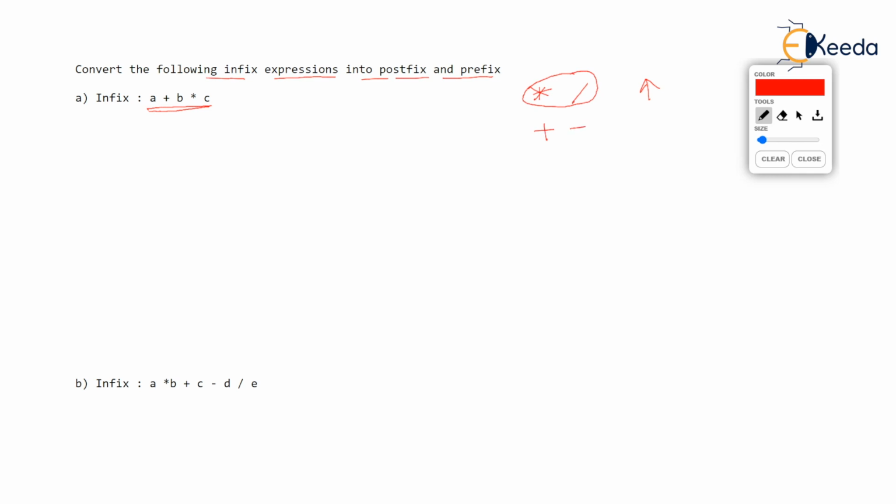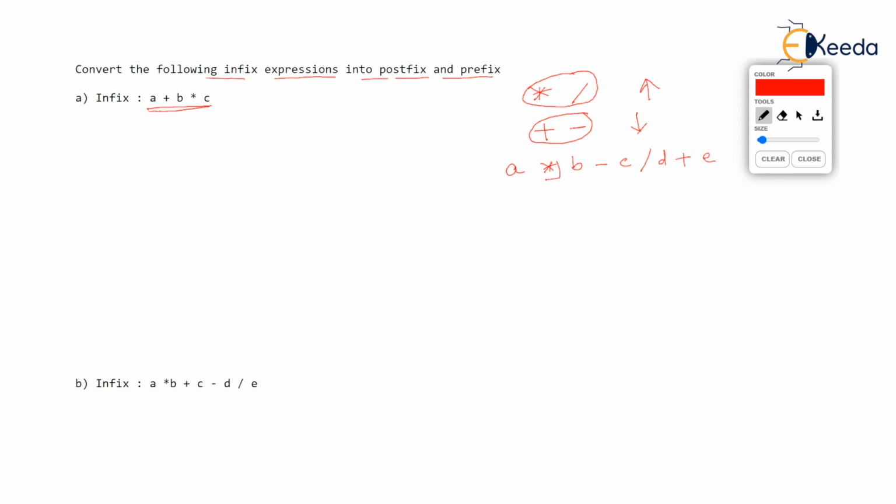Addition and subtraction have lower priority, but the priority of addition and subtraction is equal. So, in case you have an expression like this, a multiplied by b minus c upon d plus e. Suppose this is the expression. Then